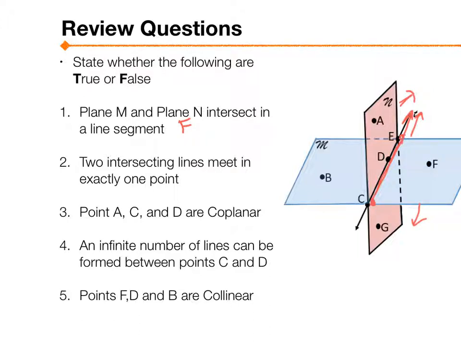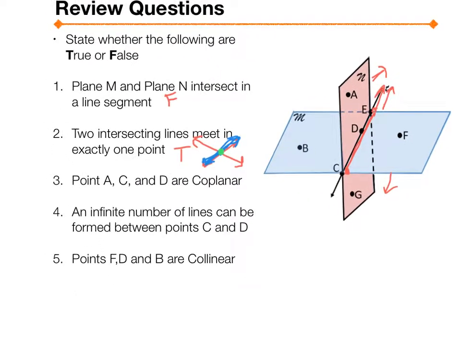Two intersecting lines meet in exactly 1 point. True. Right? For the next one: points A, C, and D are coplanar. True. So let's look at A, C, and D. They all lie on the red plane, which is plane N. So this is true.